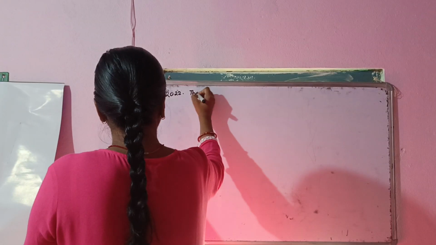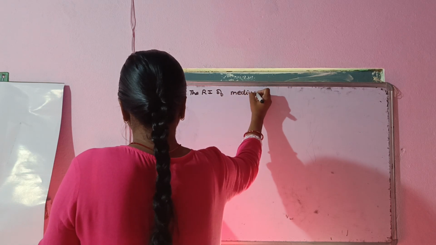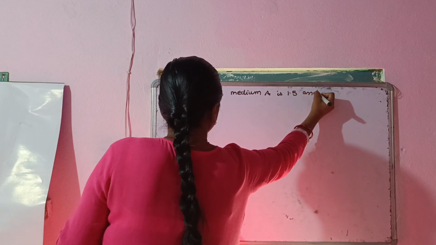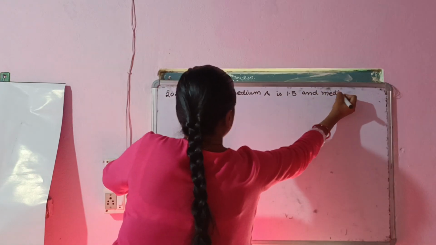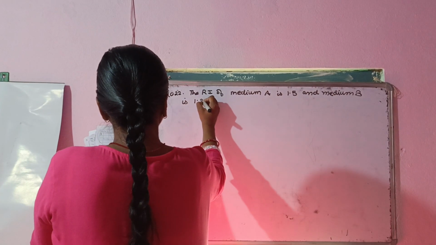the RI of medium A is 1.5 and medium B is 1.33.